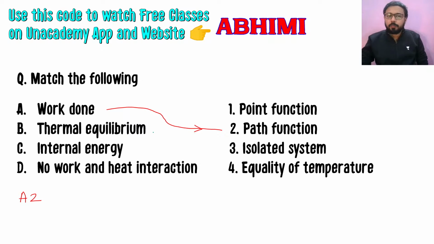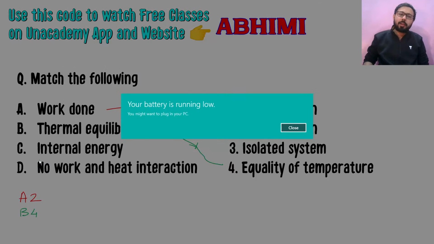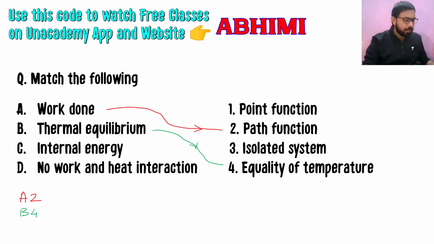Thermal equilibrium. So thermal equilibrium is about equality of temperature, because thermal equilibrium itself means the temperature should be equal, then only thermal equilibrium is reached. Mechanical equilibrium is equality of forces, and chemical equilibrium is when you are having this. So I think the power is low here, so let me just quickly go and switch on the plug there.